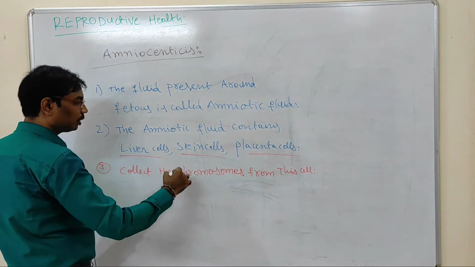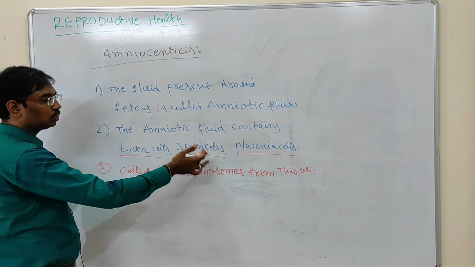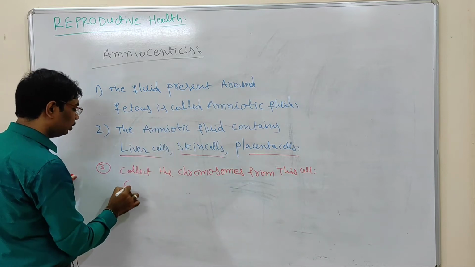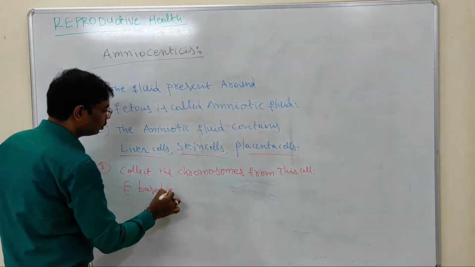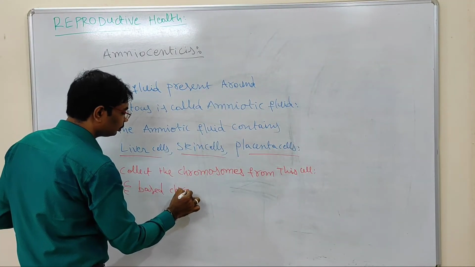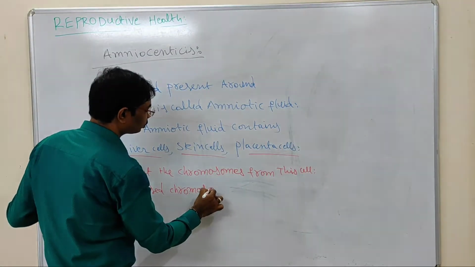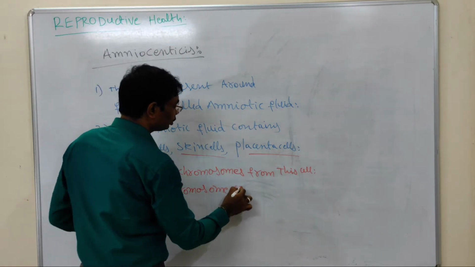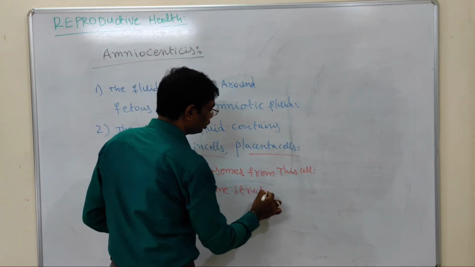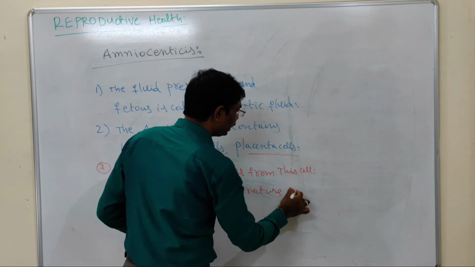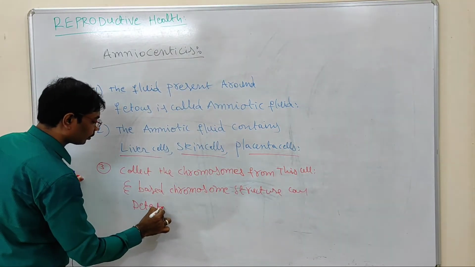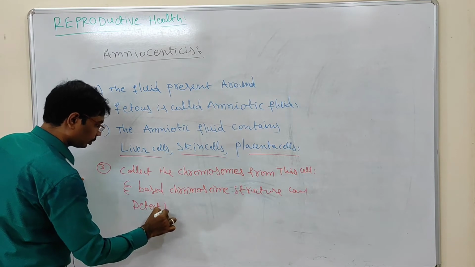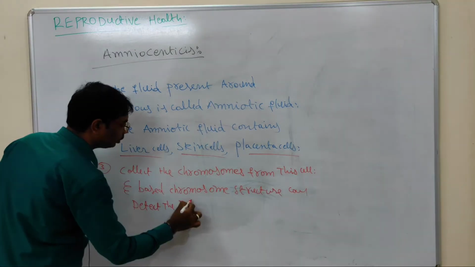Okay, collect the chromosomes from these cells, and based on chromosome structure we can detect different diseases.